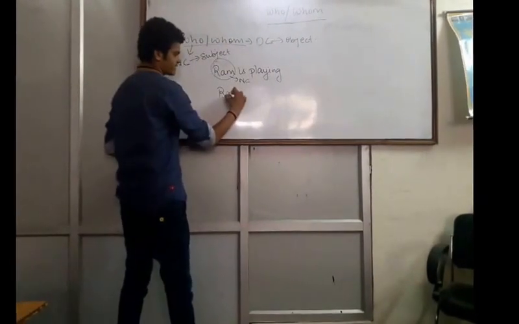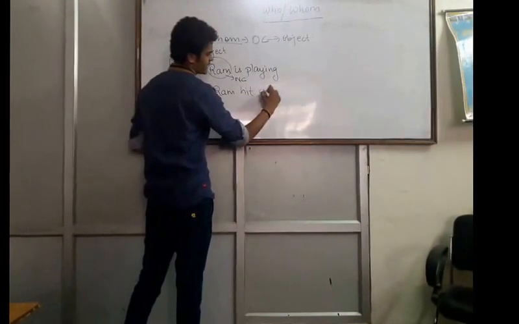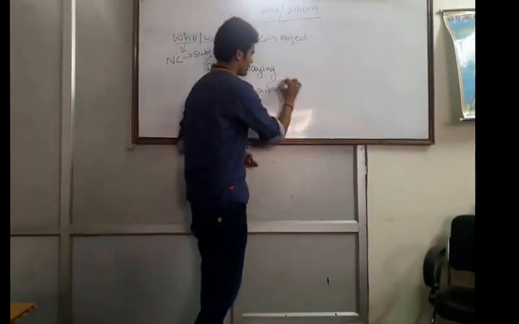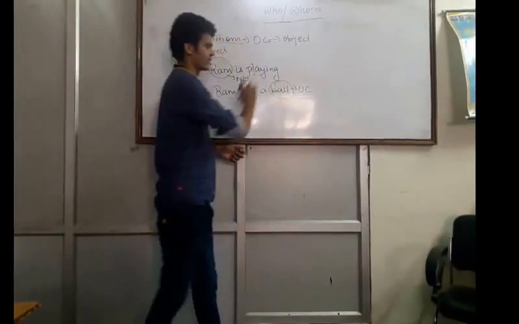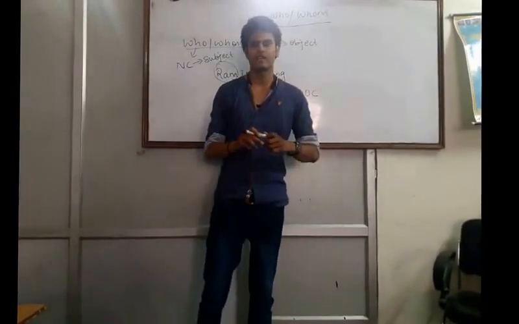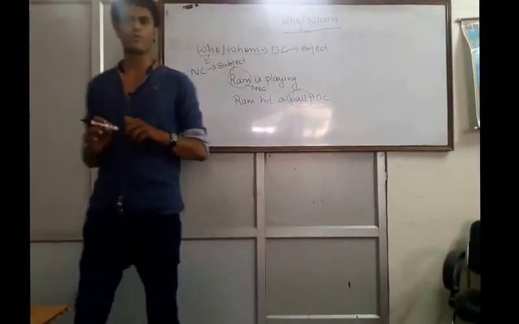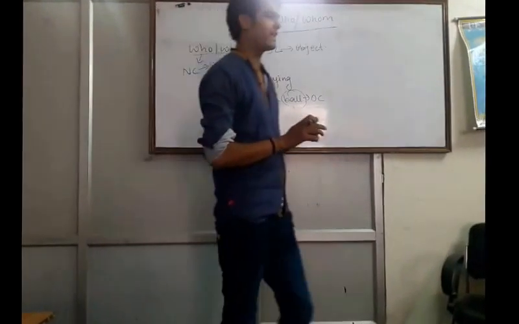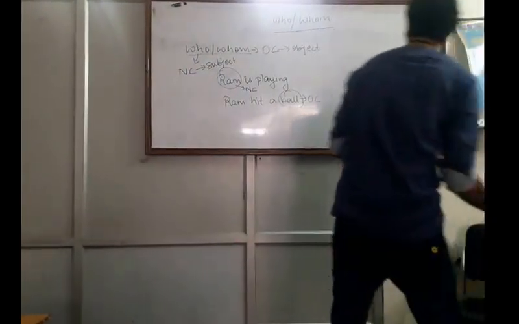If we take another sentence, Ram hit a ball. In this case, ball is an object and ball will always remain in objective case. Subject remains in nominative case and object remains in objective case. In order to solve the questions related to who and whom, we just need to understand what is the object and what is the subject given in the question.